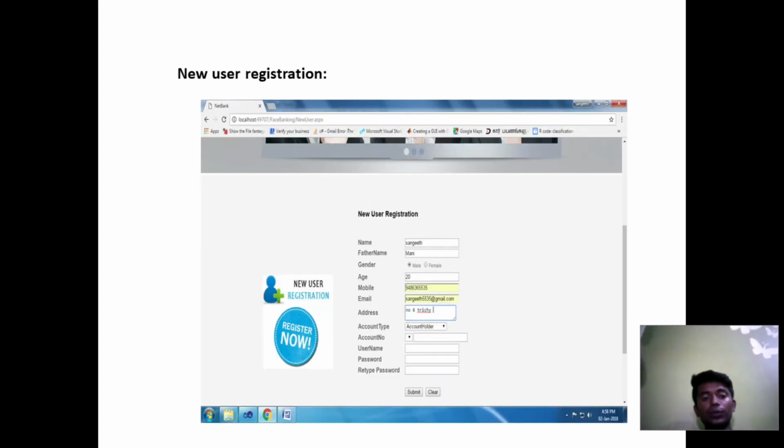This is the new user registration. So if you are new to the application, you have to give some details here, then only you can get the account. First you have to mention your name, then father name, gender, age, mobile, email address, account type, account number, username, password, retype password. These are the details you have to give, then only the account will be registered.